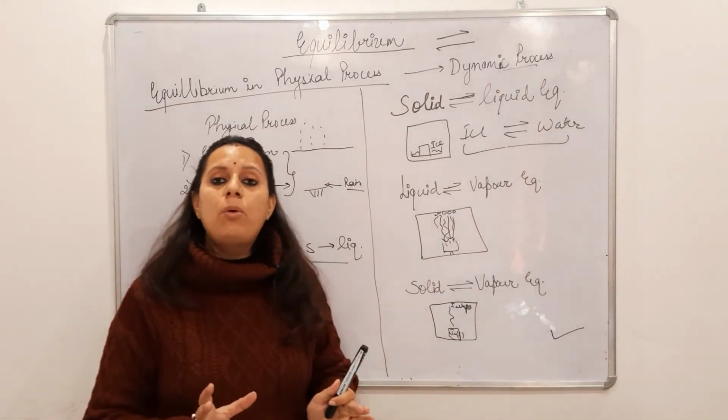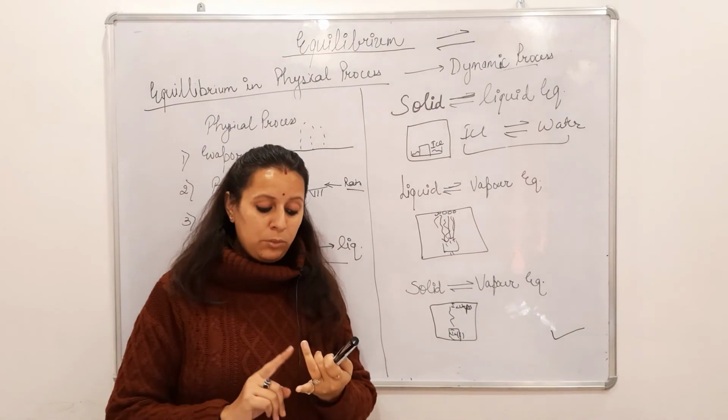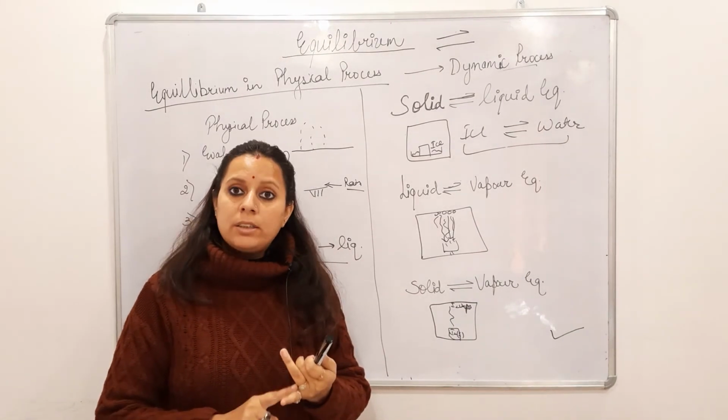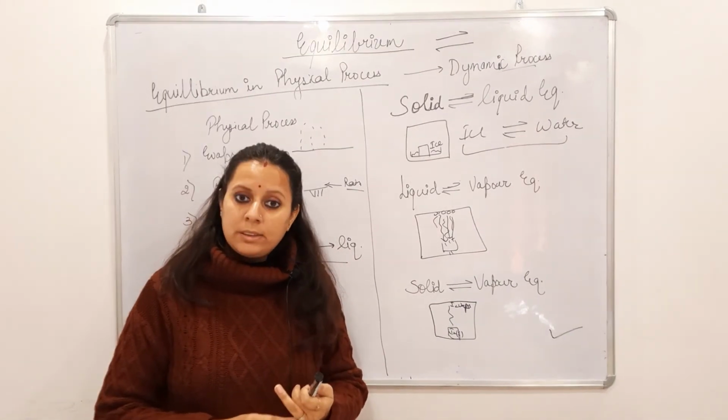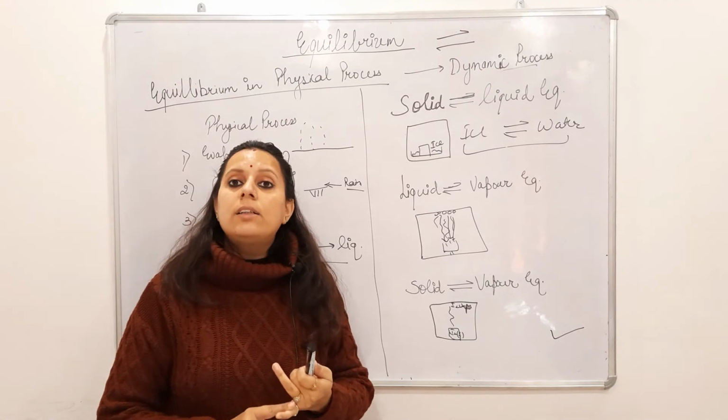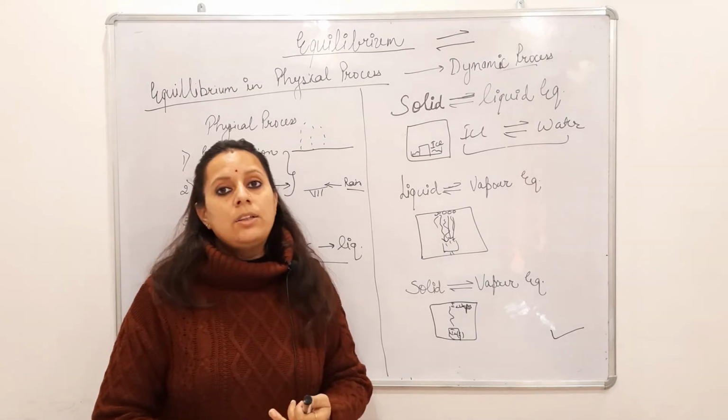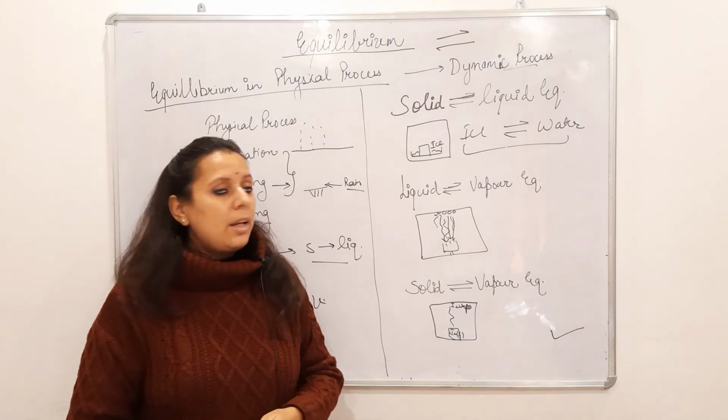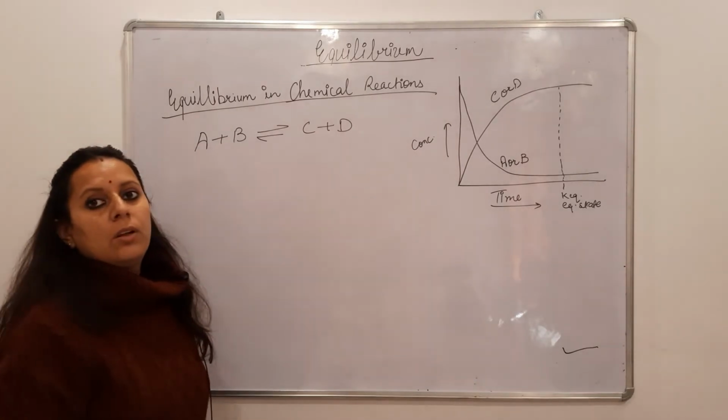So this is how I can explain all the physical processes and their equilibrium. The two key points for equilibrium are: first, it takes place in a closed vessel, and second, it is a dynamic process. Okay, so that's it for today.